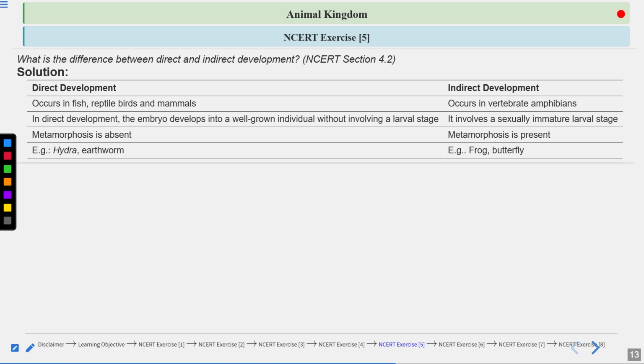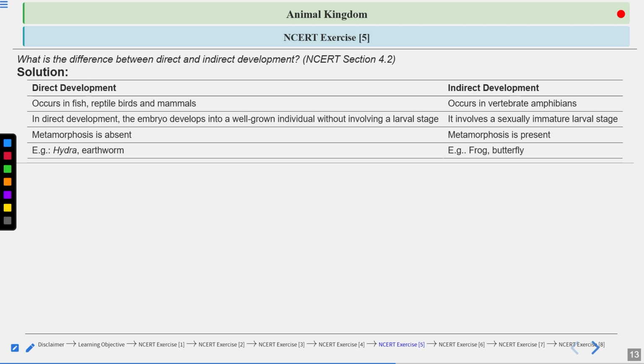The examples of direct development are Hydra and earthworm. Hydra belongs to the cnidarians and the earthworm belongs to the annelida. Both do not show any larval stages, right? So they follow direct development.